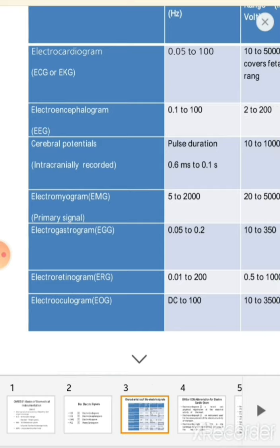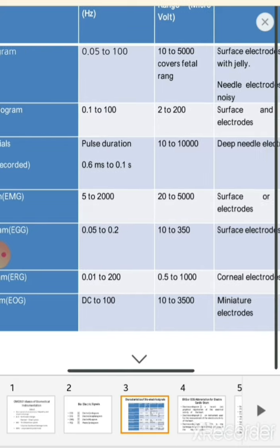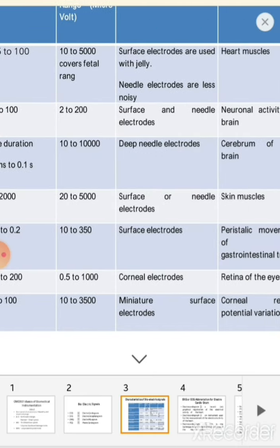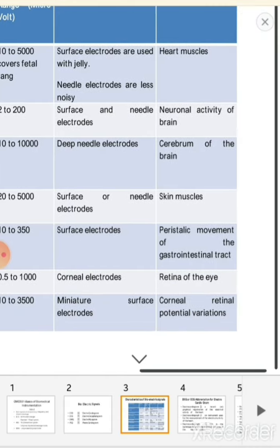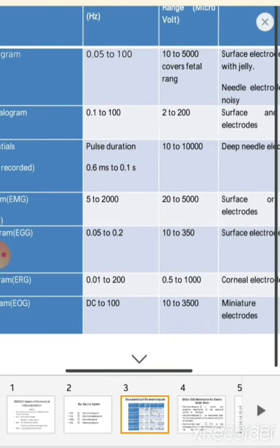Next is electroretinogram, ERG. This is 0.01 to 200 Hz frequency, 0.5 to 1000 microvolts range. The electrodes used are called corneal electrodes. This is originated from the retina of the eye.